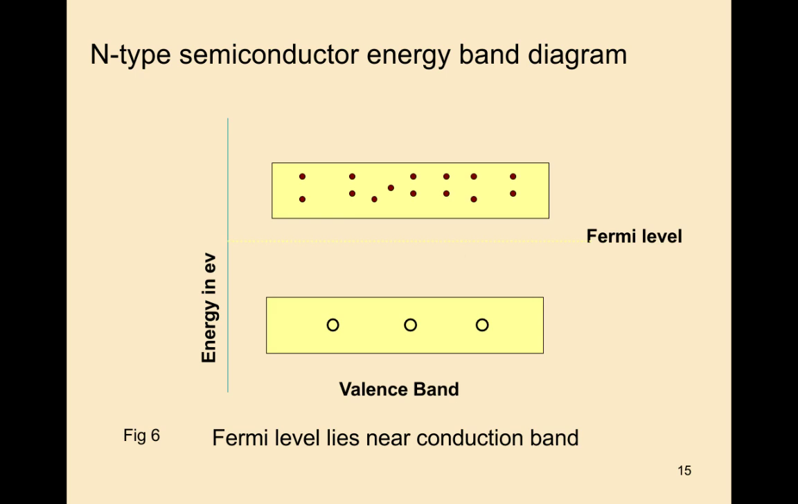This is the energy band diagram of the semiconductor, with the valence band and conduction band. The Fermi level lies near the conduction band. So this is the energy band diagram of n-type semiconductor. In this way we get the n-type semiconductor. This is about the formation of n-type semiconductor.